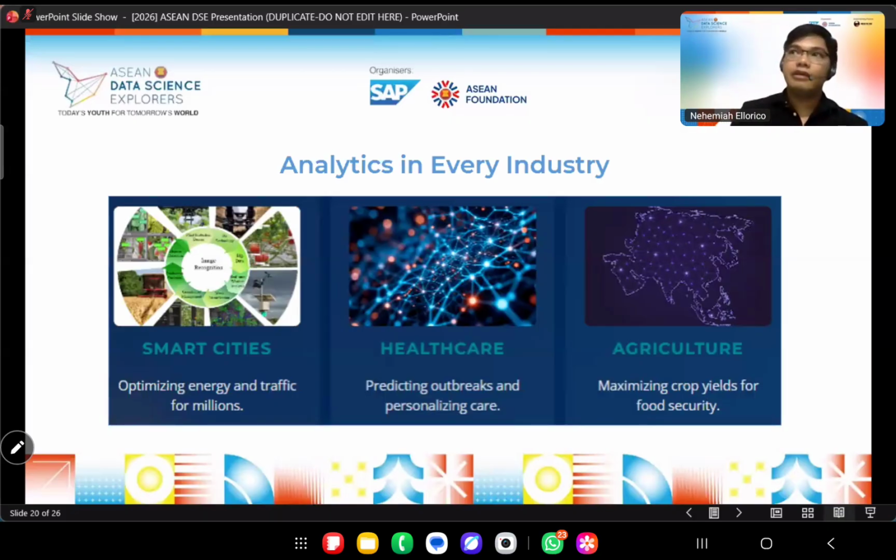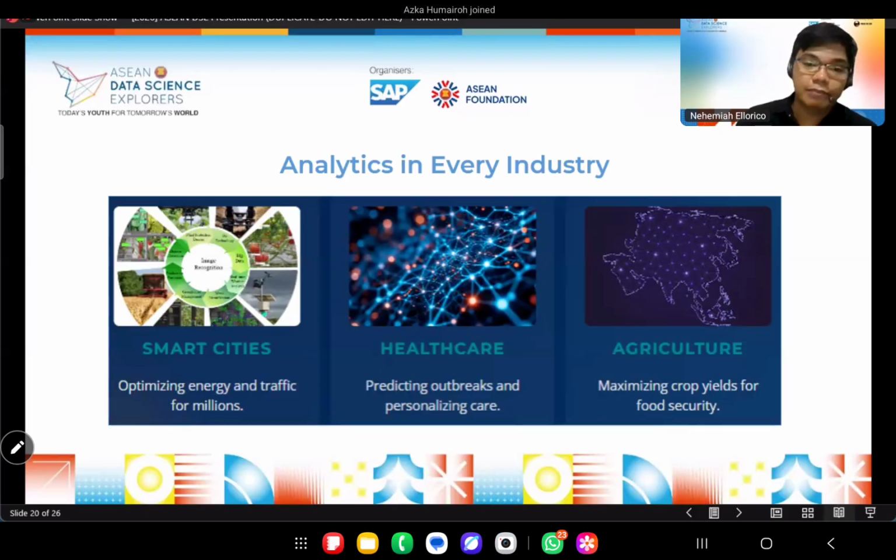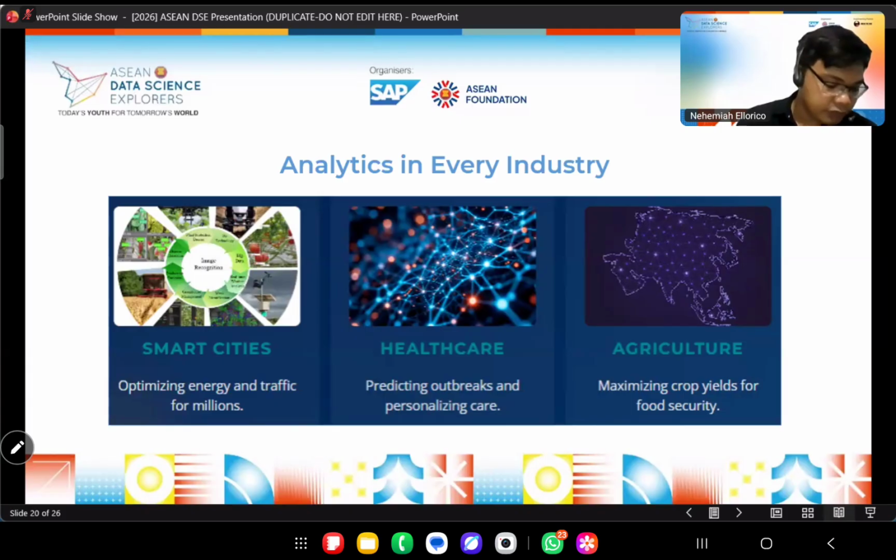But if we want to be on the sectors that have high demands, analytics is also in healthcare. Medicine modeling, they use machine learning for that already. They use analytics for that. Agriculture, even agriculture, sometimes we are thinking that maybe agriculture isn't part of the innovations in technology or in data, but no, it's already a part of technology and data. Because if you search for what's this one?